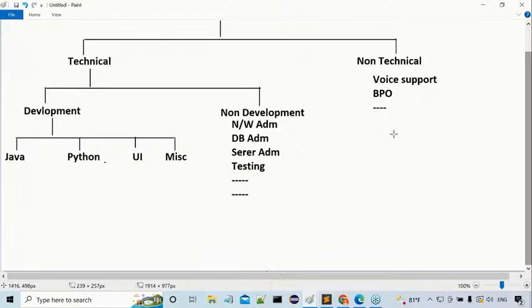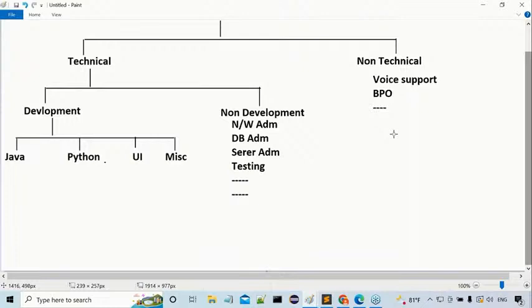Instead of saying middleware, I can say application development, app development. Then the third one is backend development, backend implementation. Simply: front end, middleware, and backend.